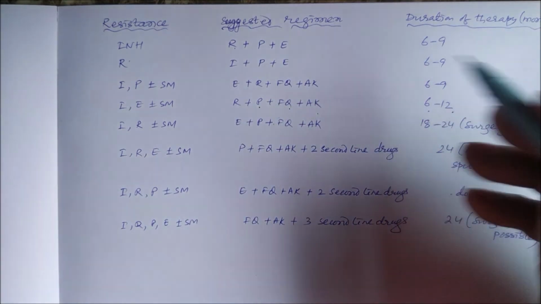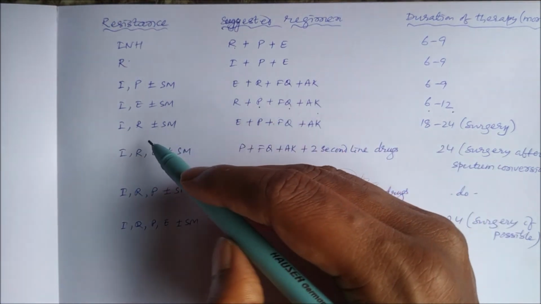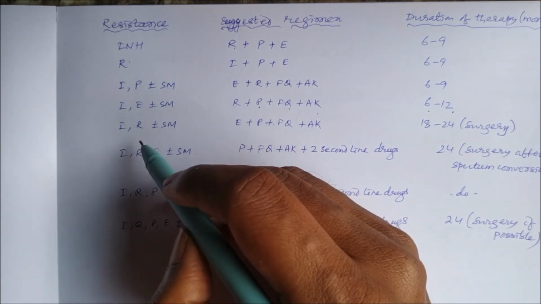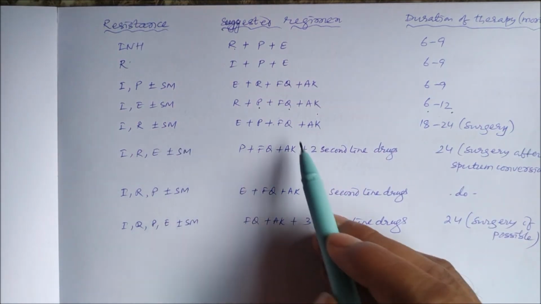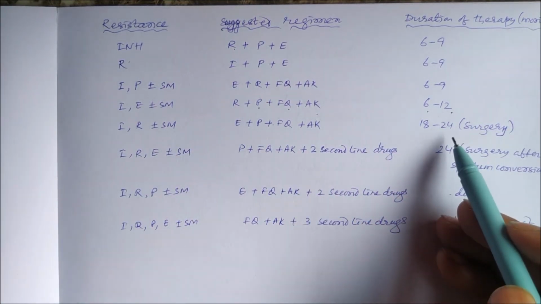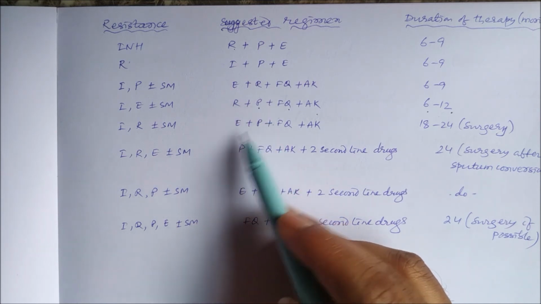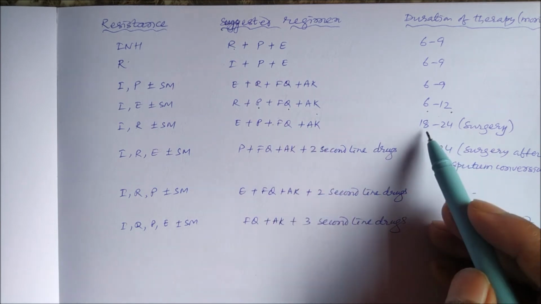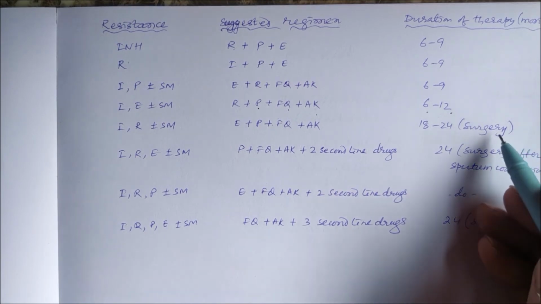When there is resistance to isoniazid and rifampin, the 2 most useful essential drugs in TB treatment, plus or minus streptomycin, then the duration has to be increased: ethambutol and pyrazinamide, the other 2 first line drugs, plus 2 second line drugs, fluoroquinolone and amikacin, for 18 to 24 months, and surgery if required.